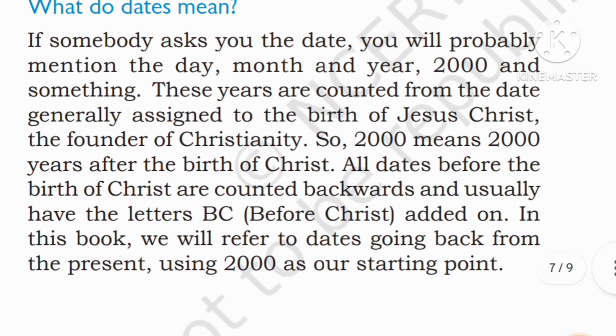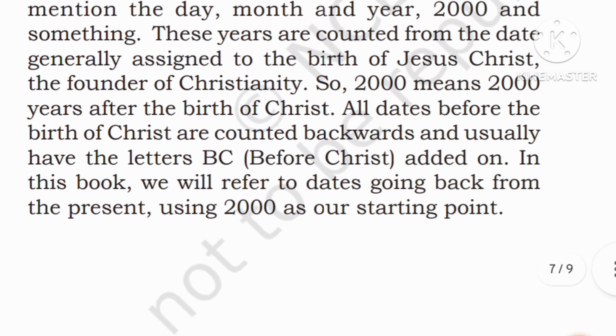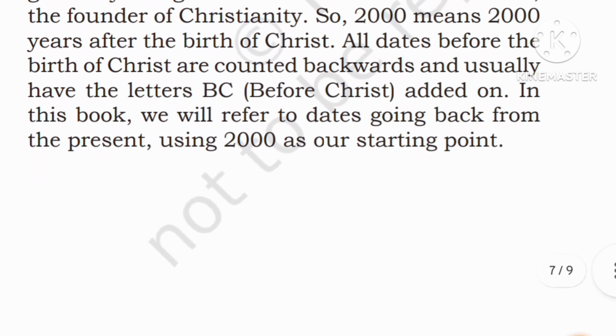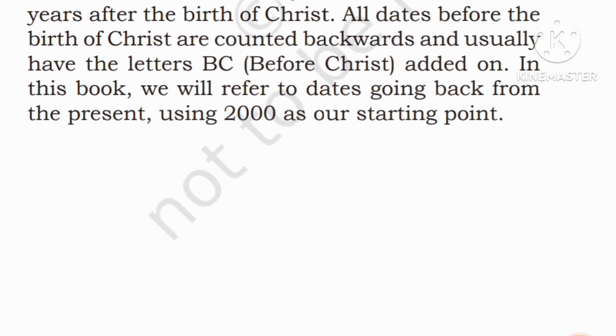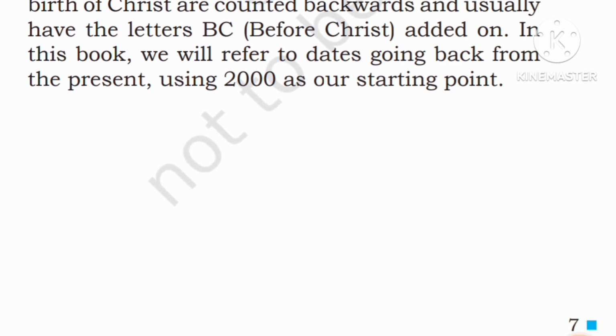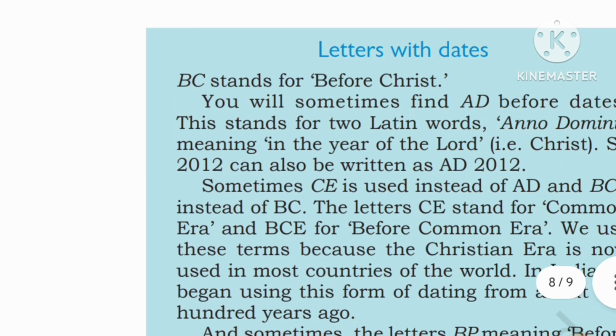What do we mean by a date? If somebody asks you the date, you will probably mention the day, month and year, 2000 and something. These years are counted from the date generally assigned to the birth of Jesus Christ, the founder of Christianity. So 2000 means 2000 years after the birth of Christ. All dates before the birth of Christ are counted backward and usually have the letters BC, before Christ, added on. In this book, we will refer to dates going back from the present using 2000 as our starting point.